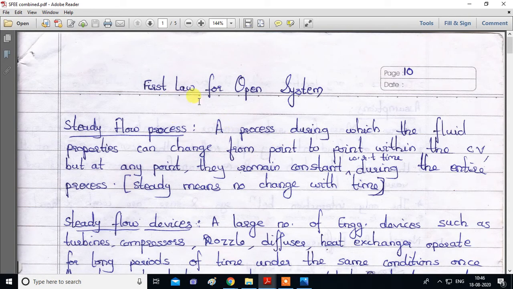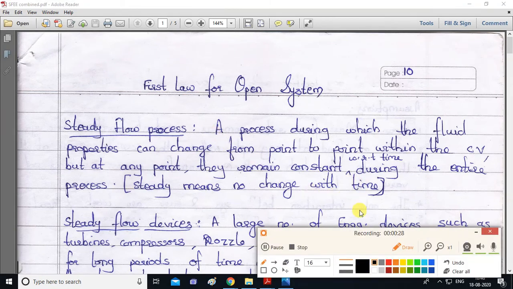So for open system there is a terminology which is known as steady flow process. So we'll see the meaning of this steady flow process. Let me draw an open system. Suppose this is a pipe, and this is the entry point, point number 1, and this is the exit point, point number 2.